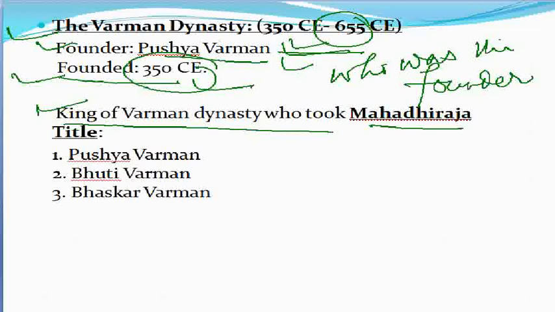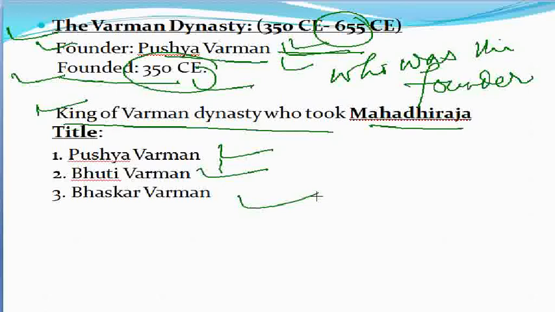Pushyavarman, Bhutivarman and Bhaskar Varman. These are the kings of the Varman dynasty who took the Mahadhiraja title.